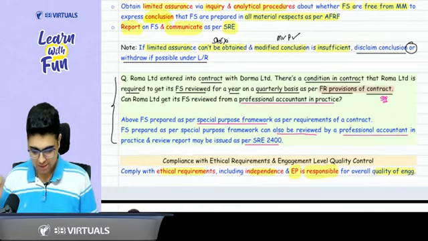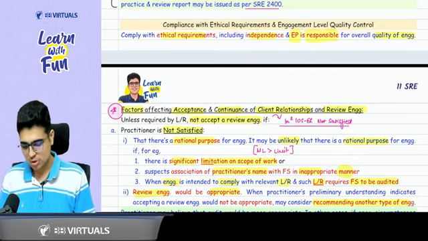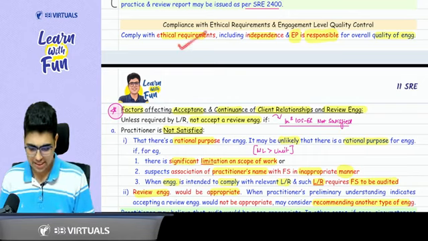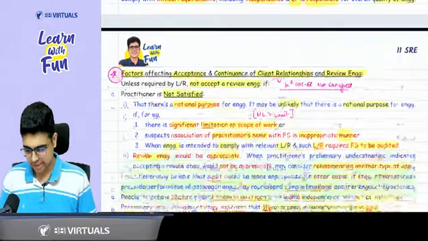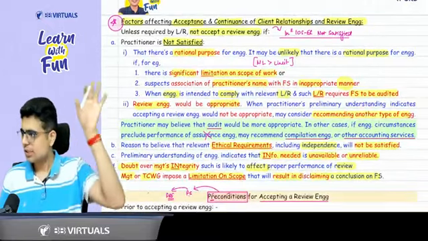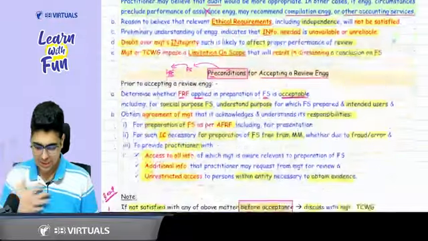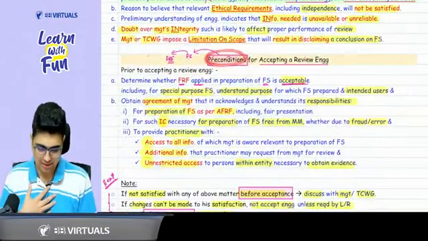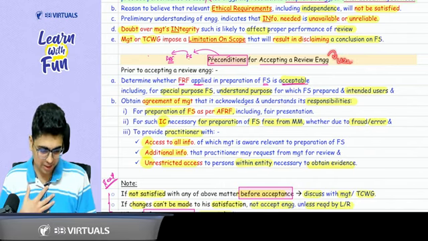Okay, sir. So with this, the first topic: comply with the ethical requirements and engagement level quality. Like every engagement, you need to comply with the ethical requirements and independence, and the engagement partner will be responsible for quality. Factors affecting acceptance and continuance, this we already covered. You can just take a quick read from here. Now let's move to the next topic, preconditions for accepting a review engagement. I think this topic was asked in your May 25 exams.